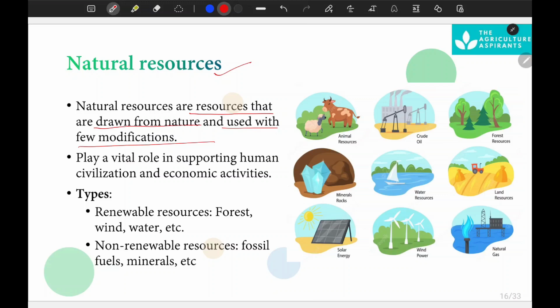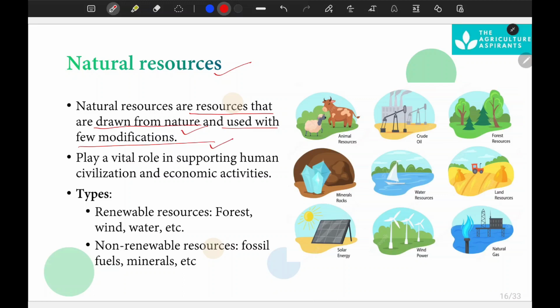Then we consume it. For generation of hydroelectricity, we construct a dam to convert potential energy into kinetic energy. So natural resources are derived from nature and used with some modifications.